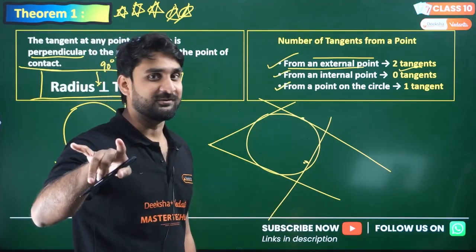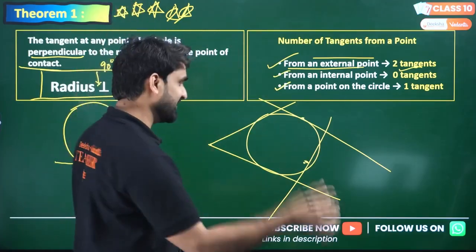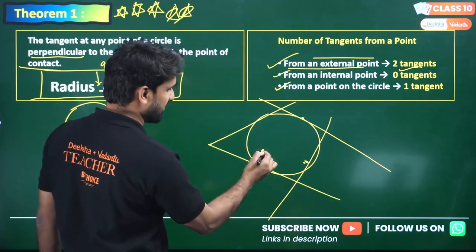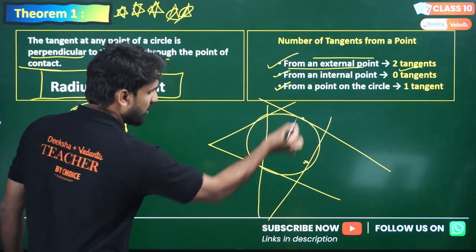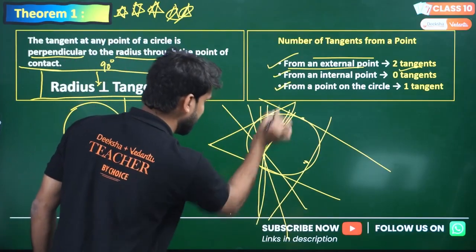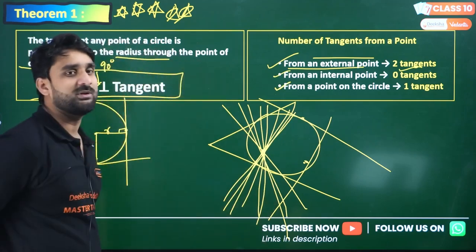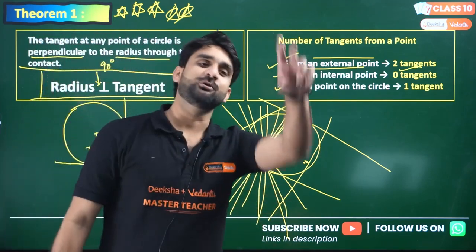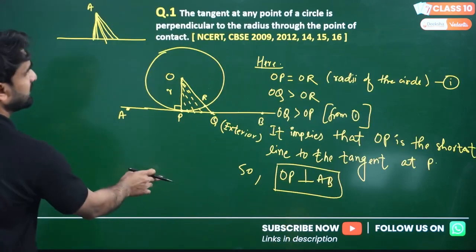There will be secants. And how many secants? So many secants. If the point is inside the circle, look, this is a point. How many secants? 1, 2, 3, 4, 5, 6, 7, 8, 9. So many secants will be there. But tangents will be 0. I hope you got the point.